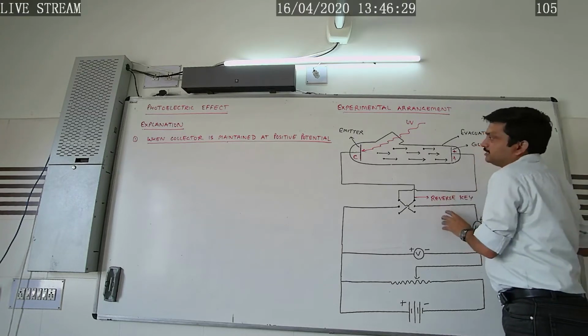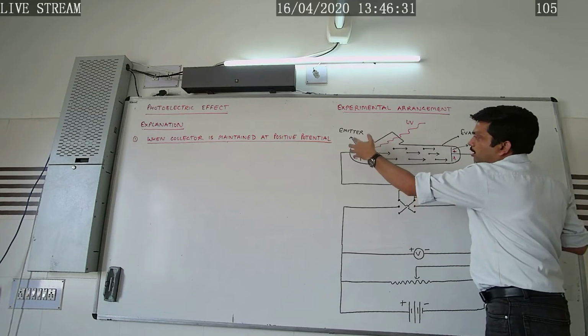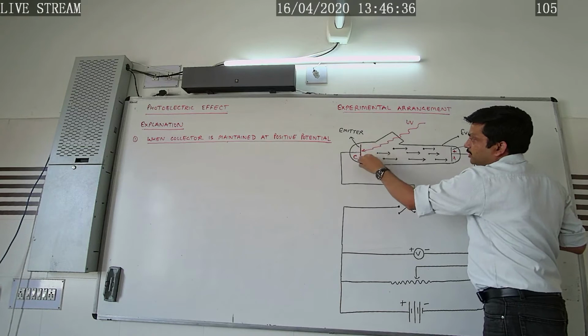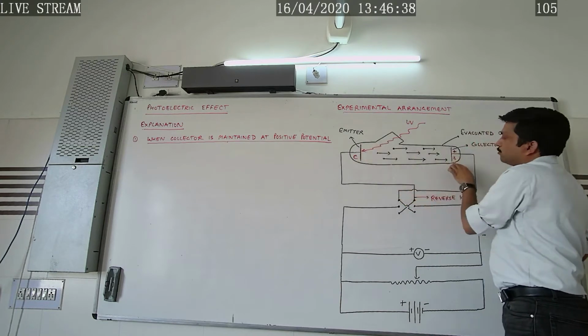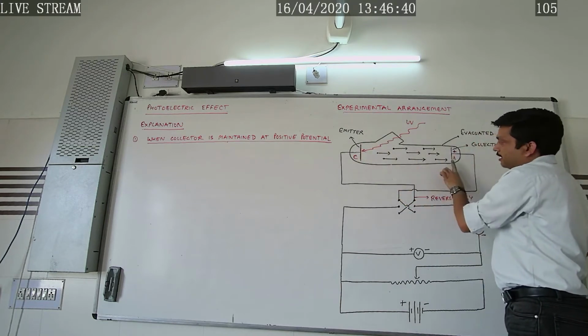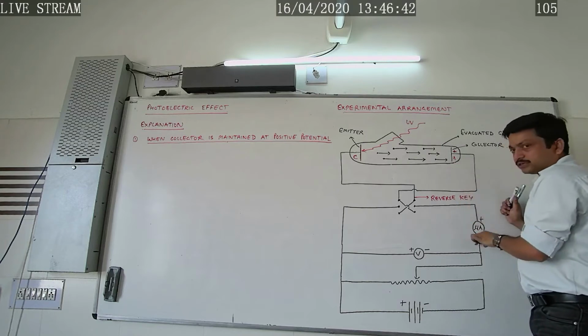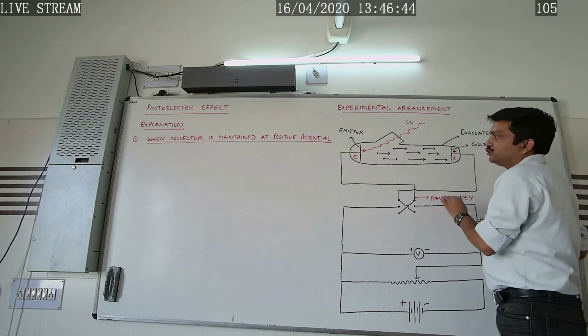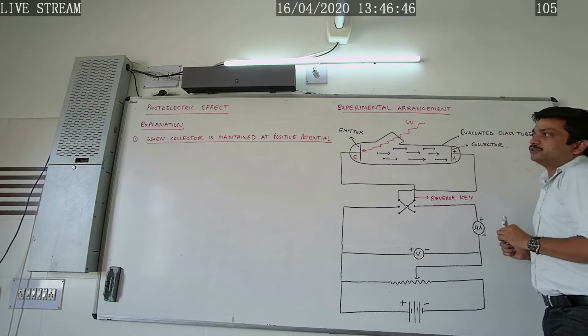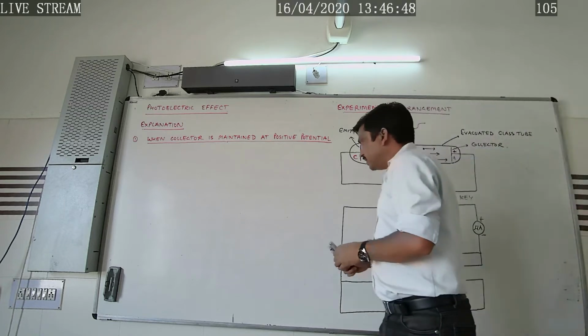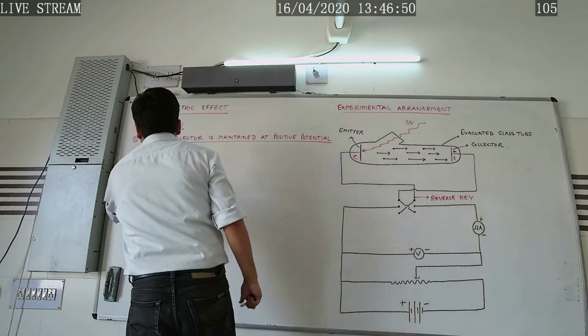And a stage is reached when all the electrons of the emitter plate reach the collector plate, and under that condition the current in the circuit is called the saturation current. So in this way we will explain the first step. Now let's explain step number 2.